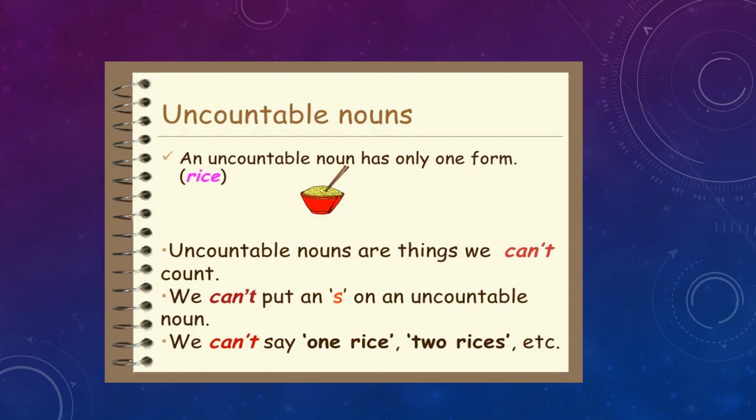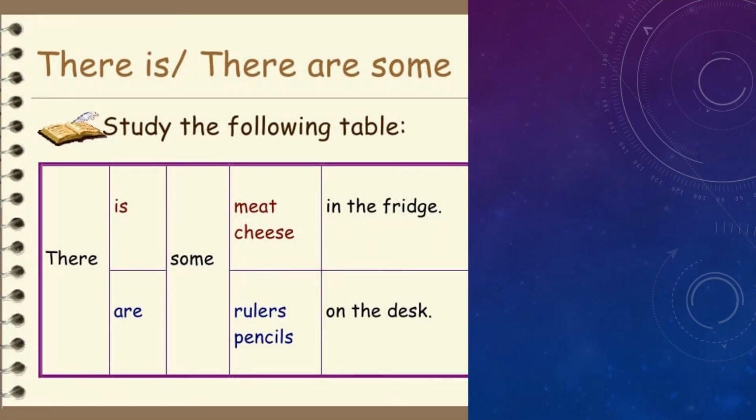We don't say two rices or three rices. All right, this is actually the rules when you use an uncountable noun. If you want to use it with there is or there are, for example, there is some meat or there is some cheese in the fridge, right? We always use the singular form is, all right? Even though cheese is quite many, we just say some cheese. We don't say some cheeses in the fridge. But if we want to work with a countable noun like ruler and pencil, we use there are some rulers or there are some pencils on the desk.